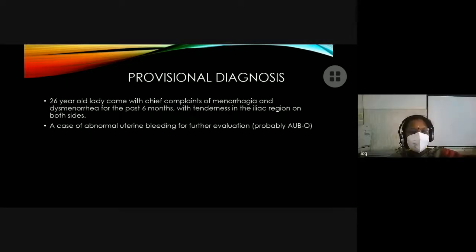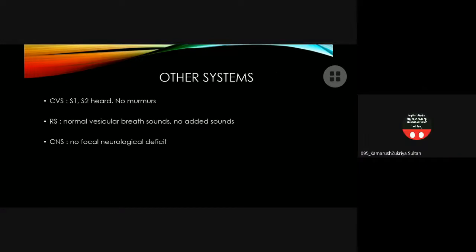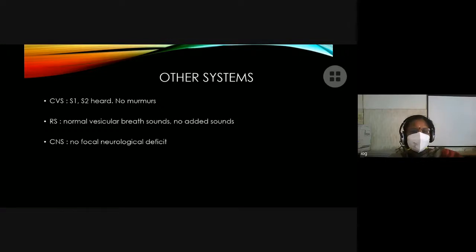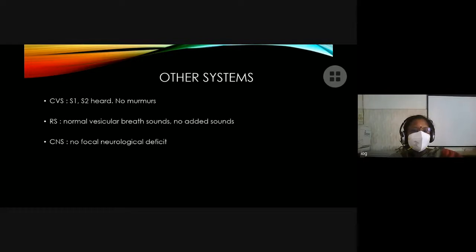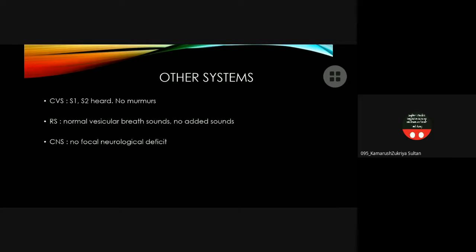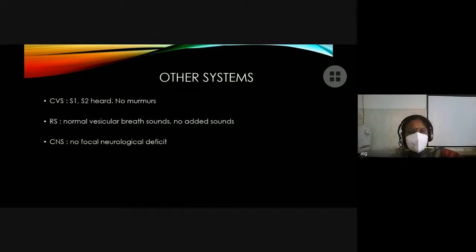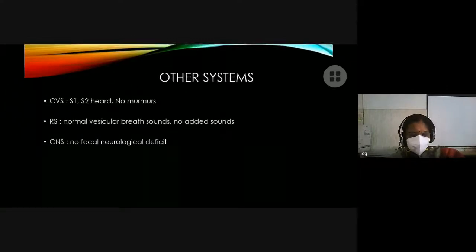If she has a murmur, what sort of murmur she can have? You said in general examination, pallor plus, is it not? Yes, ma'am. Severe anemia will cause what type of murmur? Hemic murmur. Anemic murmur. Is it systolic or diastolic? They're just flow murmurs, no? Yes, ma'am. Due to the hyperdynamic circulation, they can have flow murmurs, which is usually systolic, right?